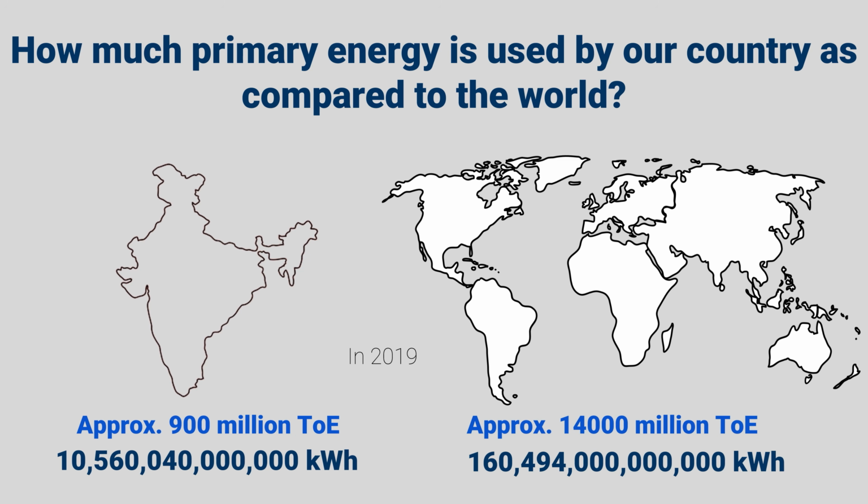What about the world? So many countries are there, and for the world together in one single year, the amount of energy consumed by the world is 14,000 million tons of oil equivalent. And put together, the amount of energy can be also presented in terms of kilowatt hour, which is there on your screen. Alright, so we can actually measure and quantify the energy consumption by individual or a house or a factory, and we can also quantify the energy consumption by a country or by the whole world. And it's so simple, isn't it? Very easy. All of you can do this.